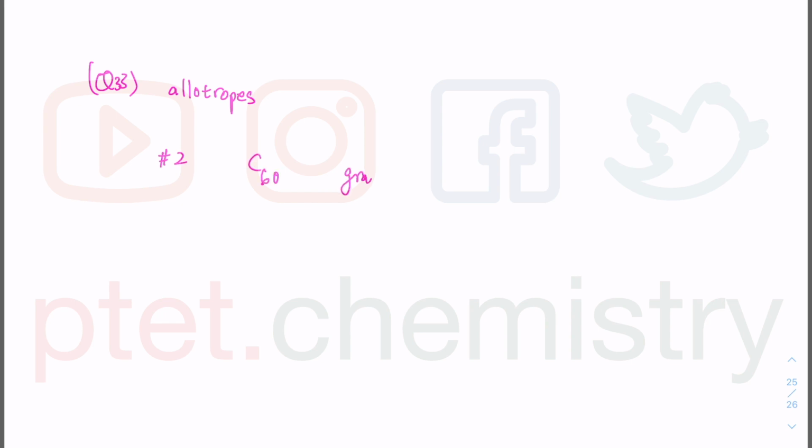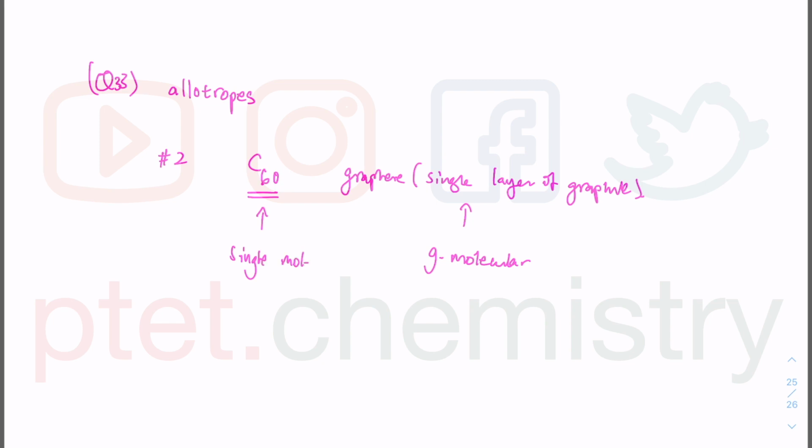Graphene is just a single layer of graphite. Graphite itself is a giant molecular structure, so even when you're a single layer, it's still giant molecular. But what is very interesting is that C60 is actually a single molecule. It's a single molecule of carbon, 60 carbon atoms in one single molecule. So it cannot be a giant molecular structure.